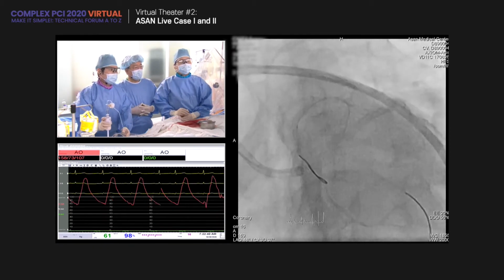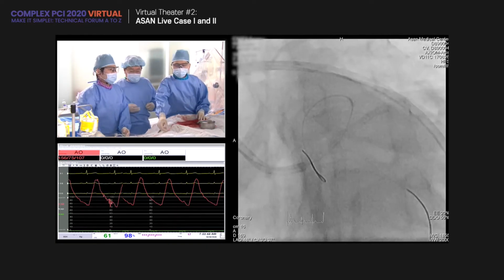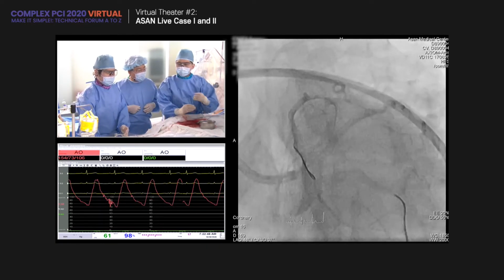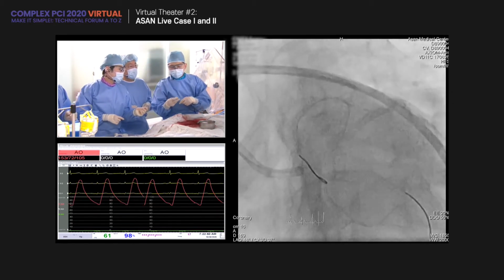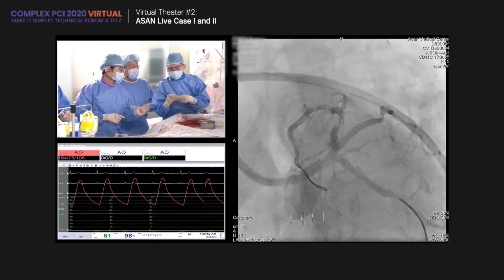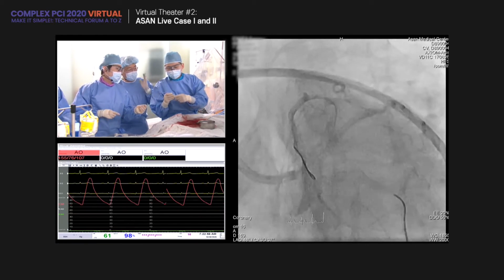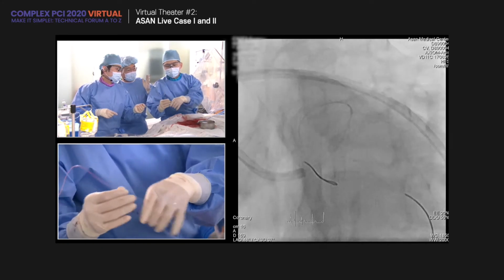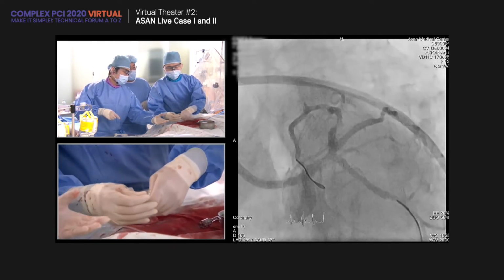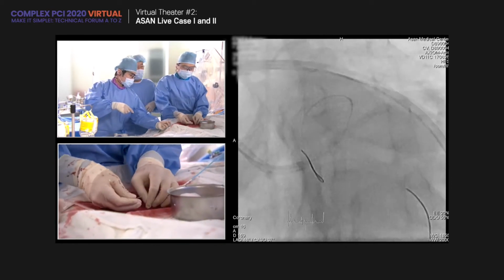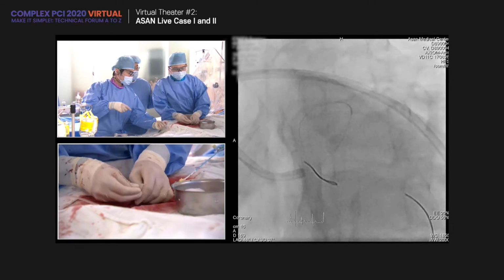All right. So there was some dissection, just a part of the LAD, and so we have to proceed. Next procedures. What is that one? This is the 2.75 by 38 stent. We have already done balloon dilations of the dissected LAD portion, and the main, tightest portions with the 2.5 balloon high pressure inflation, and balloon crush for the diagonal branches.